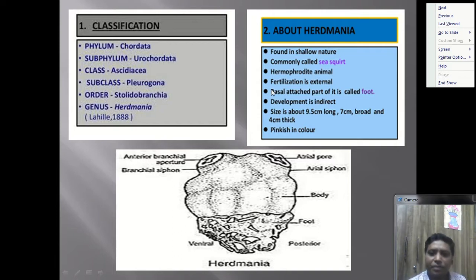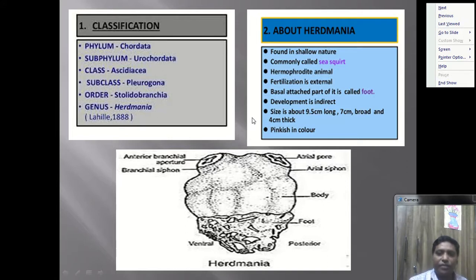About Herdmania, we discuss Herdmania. This is the pictorial diagram of the Herdmania. Here we see the atrial aperture and the branchial aperture, and this one is the atrial aperture, or the atrial port. Water enters through this opening, and here some sphincter-like structures, four guardings or four lips, are present. In this cursor you look at these 4 points, called the four lips. It controls the movement of water, so it acts as a sphincter-like structure. Water enters through this and is removed from this portion. So this is called the four lips.